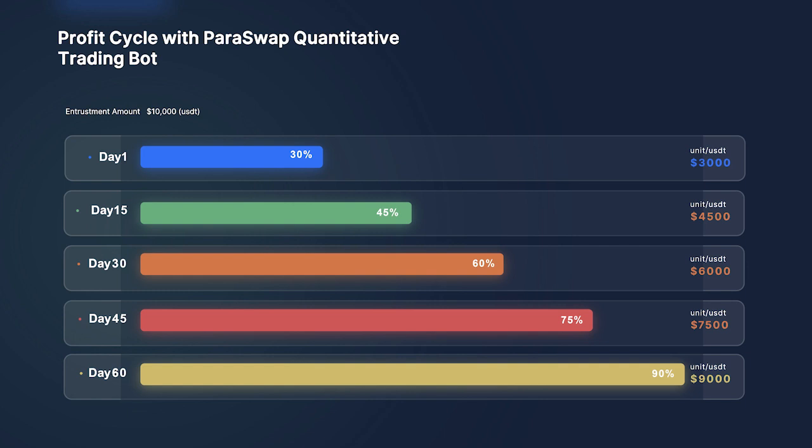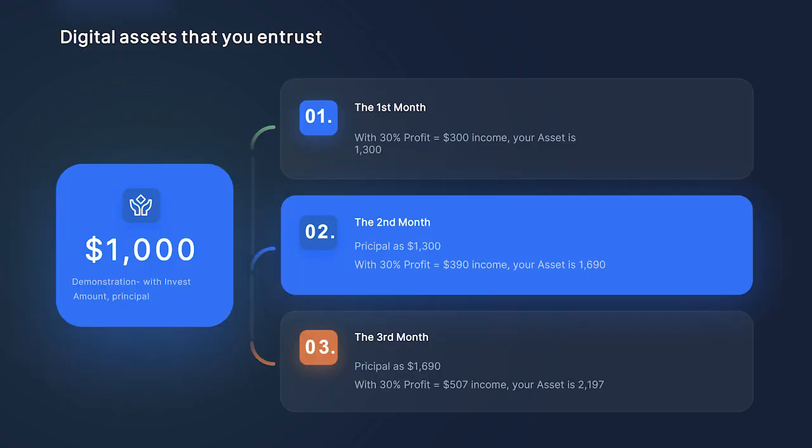Moreover, once you go with the Paraswap quantitative trading bot, you can see the digital asset, which is very important. If you start for one month with an investment of around 1,000 USDT, you get a 30% profit, around 300 income. Your asset is 1,300. The second month, the principal is 1,300 with 30% profit, 390 income.